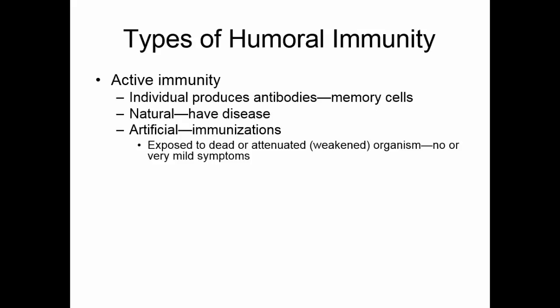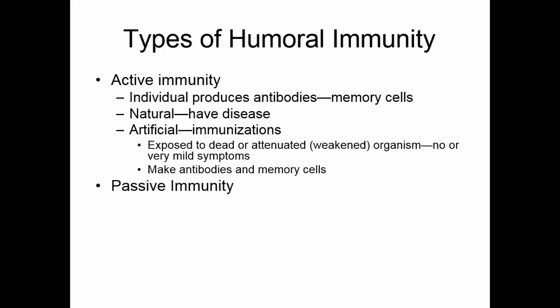With an immunization, the individual is exposed to a dead or attenuated organism. An attenuated organism has been weakened so it can't cause illness. Immunizations either give no symptoms of disease or very, very mild symptoms of disease. But the body does make antibodies to this organism and memory cells are made. This means should the individual encounter the actual pathogen, the memory cells will produce antibodies and protect them.